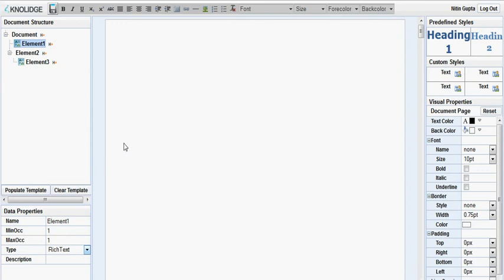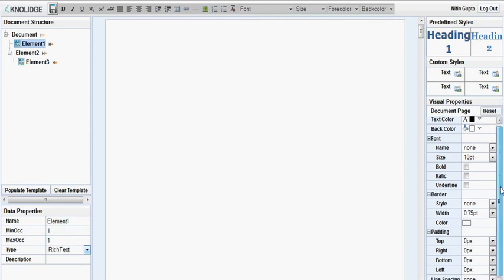We just don't want it to be plain black text on a white background. We want it to have color. We want to have some other properties. We want proper indentation. We want borders on various elements. We want a specific text color for a specific element. All of this is done by the visual properties window on the right hand side.